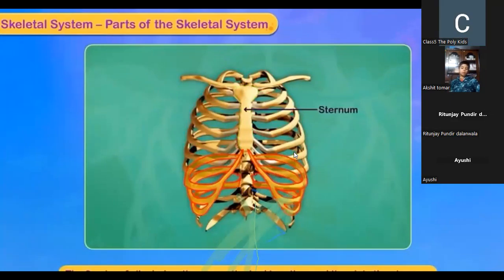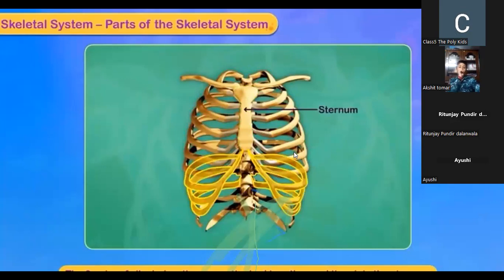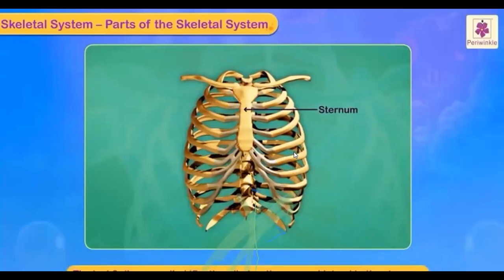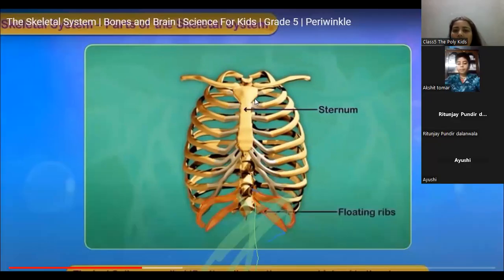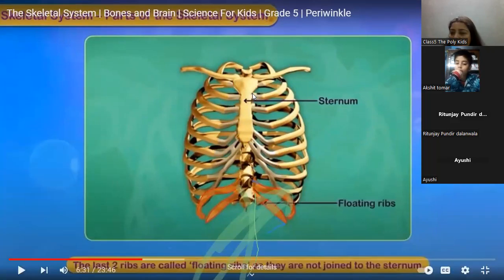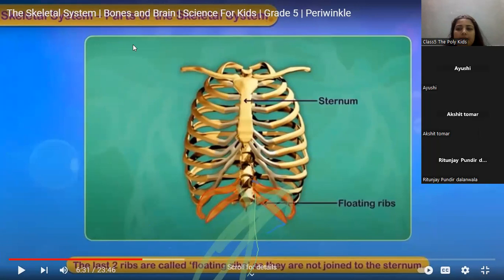The 3 pairs of ribs below them are attached together and then join the sternum. The last 2 ribs are called floating ribs, not joined to the sternum. This is called the sternum, as I showed you in the picture also.